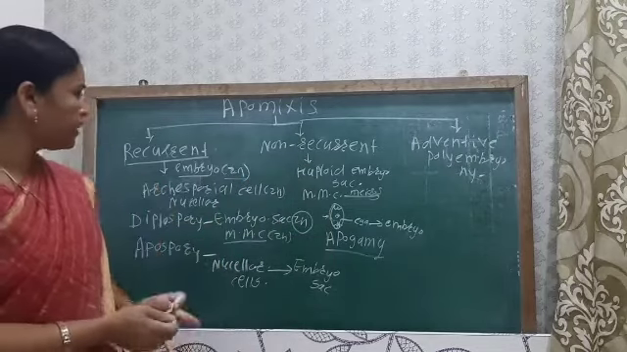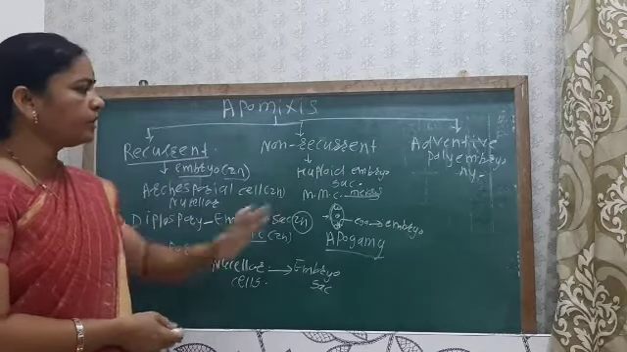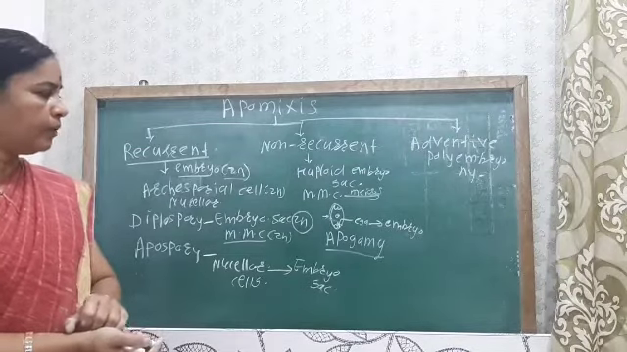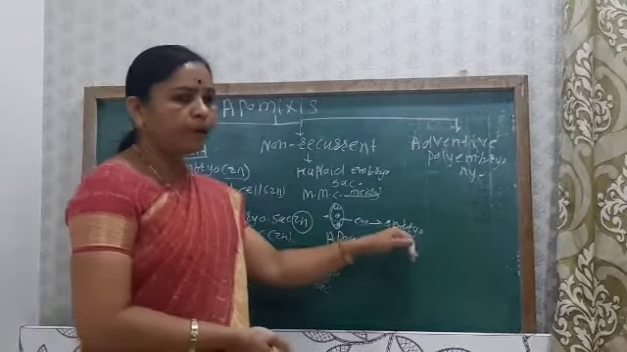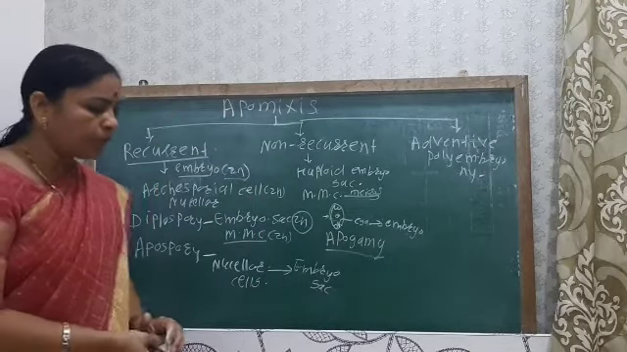non-recurrent. Okay, so in the recurrent, the embryo sac is diploid. In the non-recurrent, the embryo sac is mainly haploid, and there is the formation of the haploid cells in the embryo. Then next see that is about the adventive